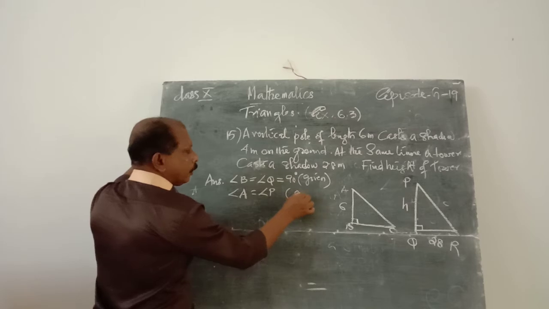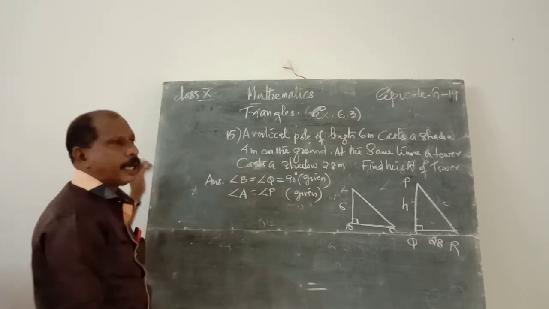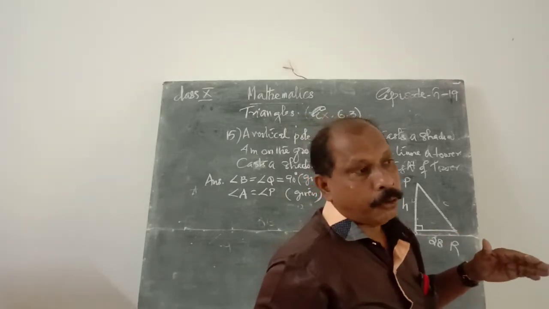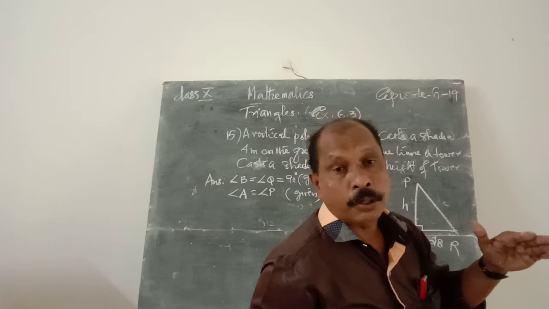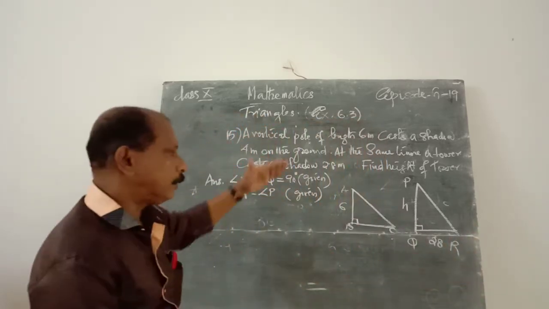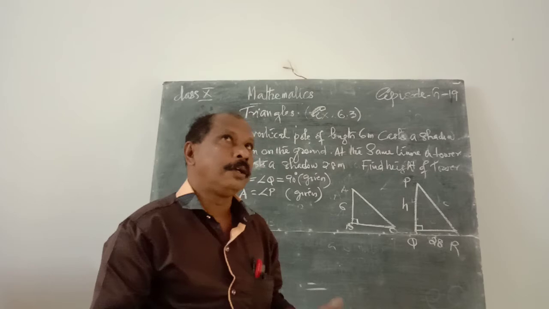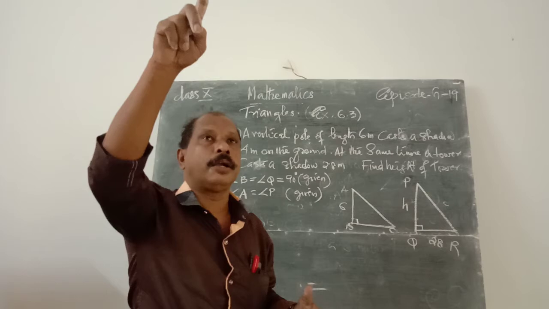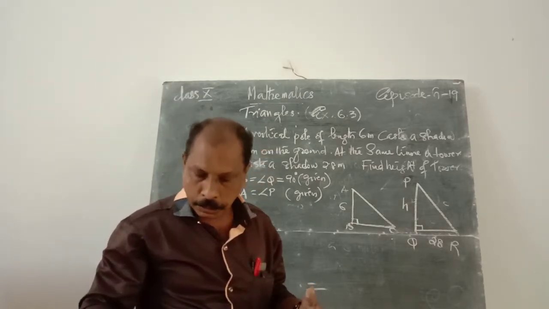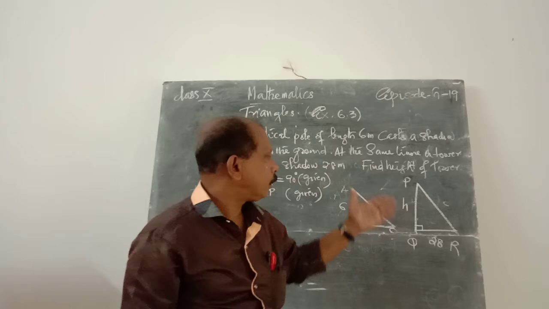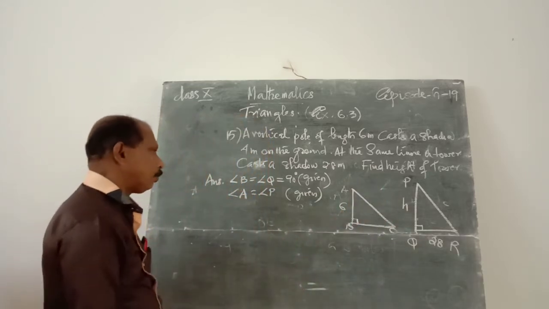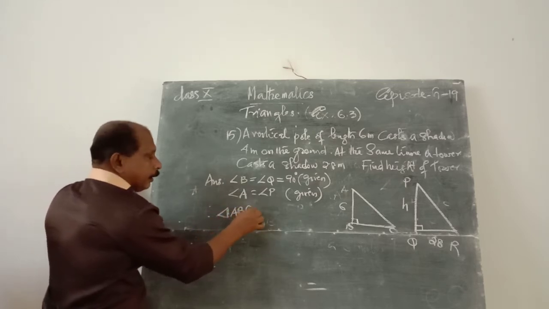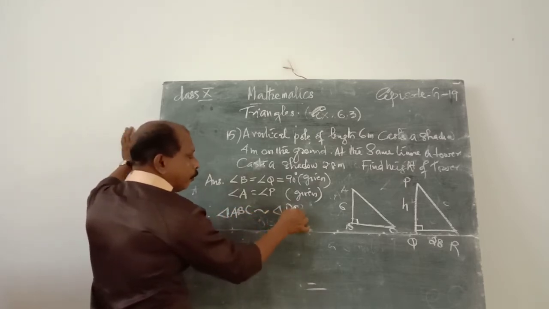It is also equal, because at the same time, the inclination or the angle described by the sun on the tower or the pole on the ground will be the same. That is the angle of depression. When that angle is above the horizontal, that is angle of elevation. Below the horizontal, that is angle of depression. Therefore, these two angles are angles of depression. Therefore, triangle ABC is similar to triangle PQR.